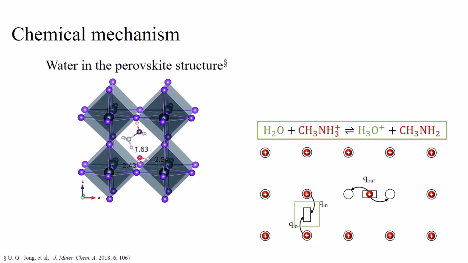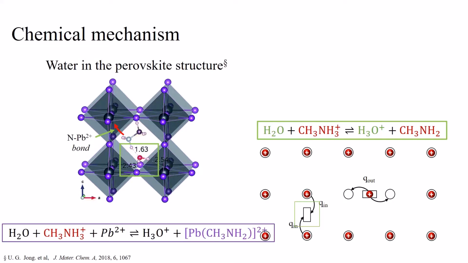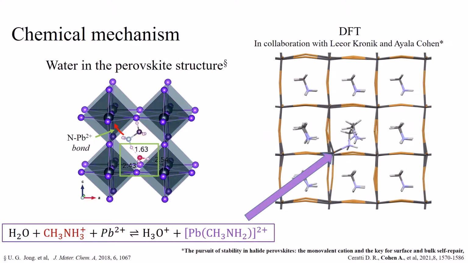Water can enter the perovskite structure as shown in this geometry, when it forms a hydrogen bond with methylammonium. If water captures a proton, the remaining methylamine can form another bond. Possibly, it binds to the lead, forming a stable pseudomolecular species. If the bond forms, the reaction is then pushed to the right. In collaboration with Lior Kronik and Ayala Cohen, we found by theoretical calculation that methylamine can effectively bind to the lead, partially confirming our hypothesis.